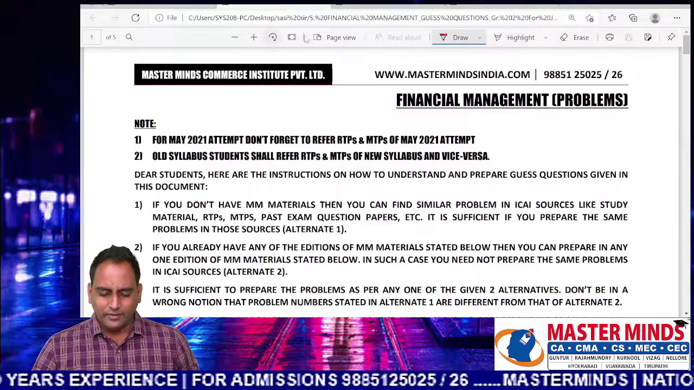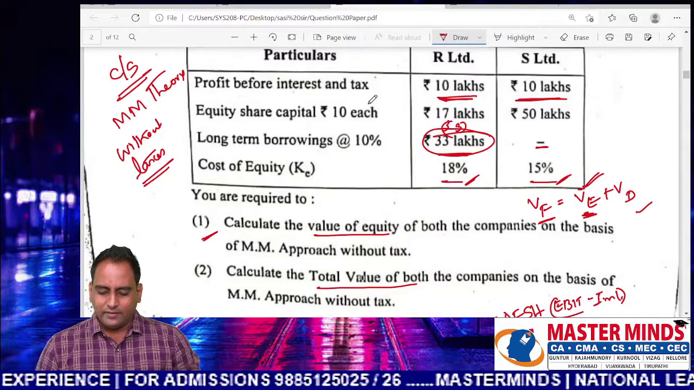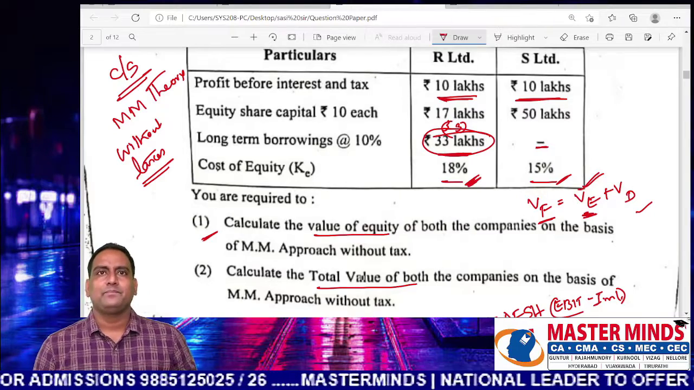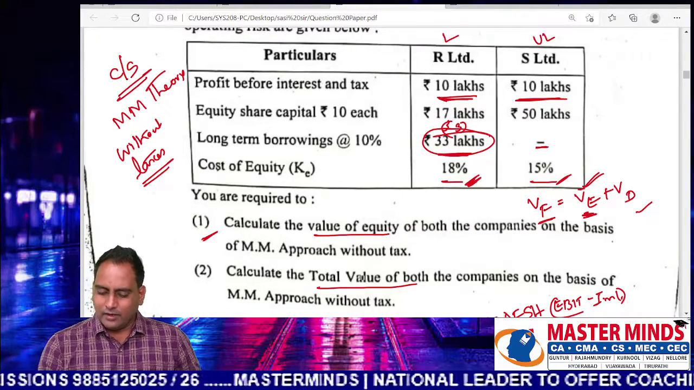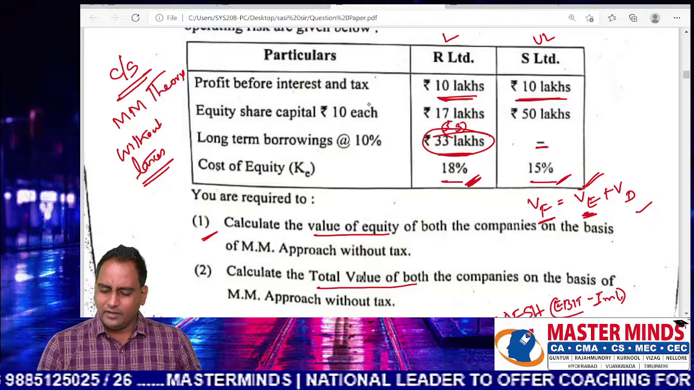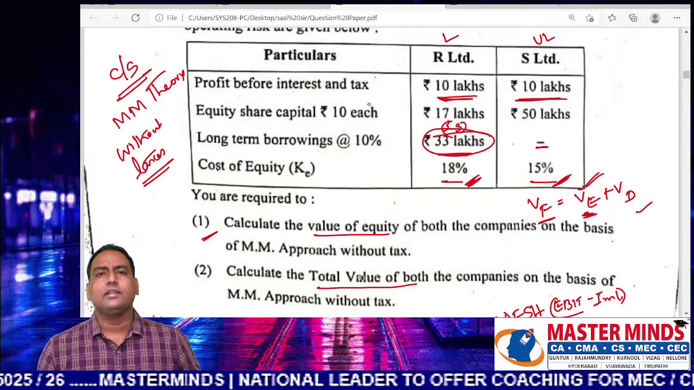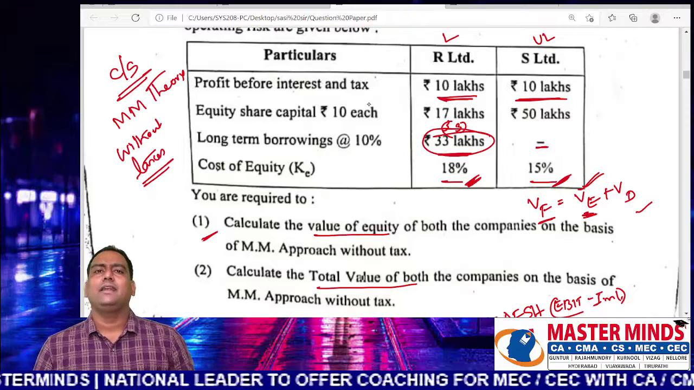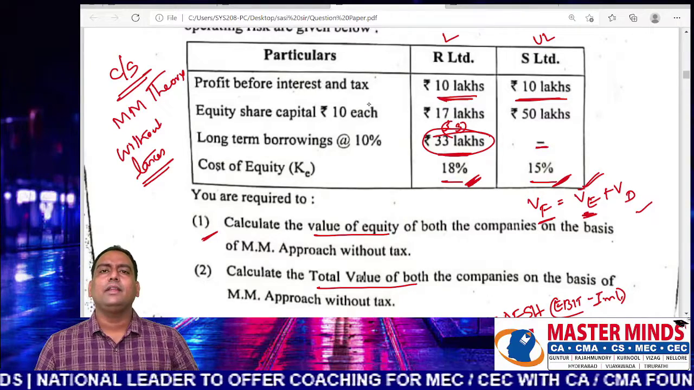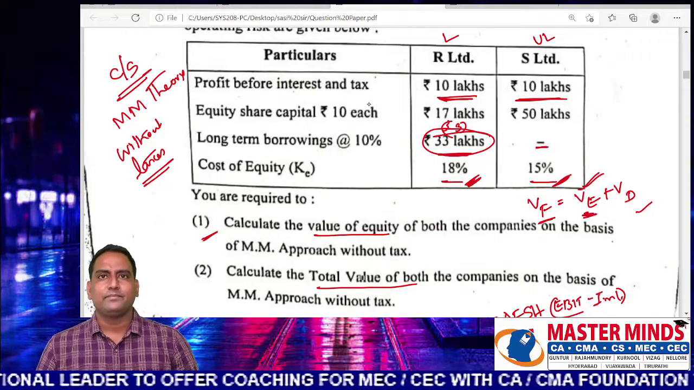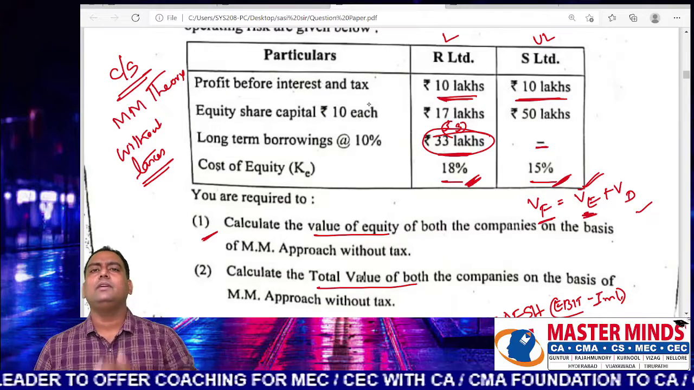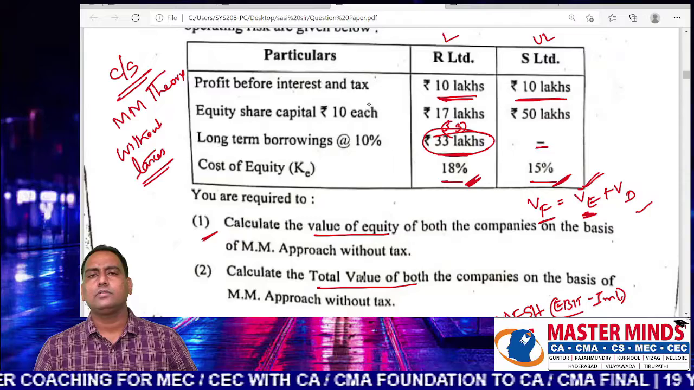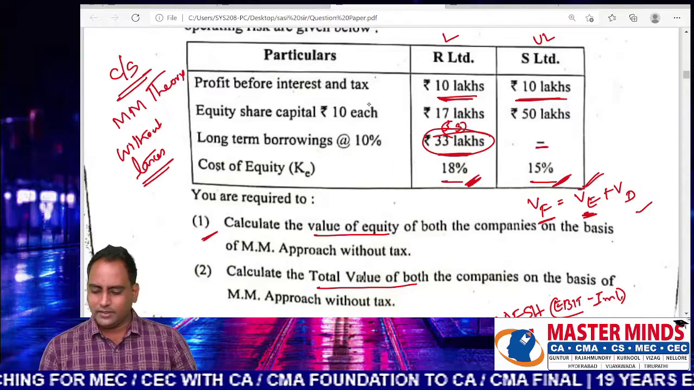So you can see there is one more difference here. Here the cost of equity is given as 18%. R Limited's cost of equity is 18%. S Limited's cost of equity is 15%. When you start using debt content, the cost of equity starts increasing. In case of levered firms, the cost of equity is much higher than the cost of unlevered firms. That you can see here.